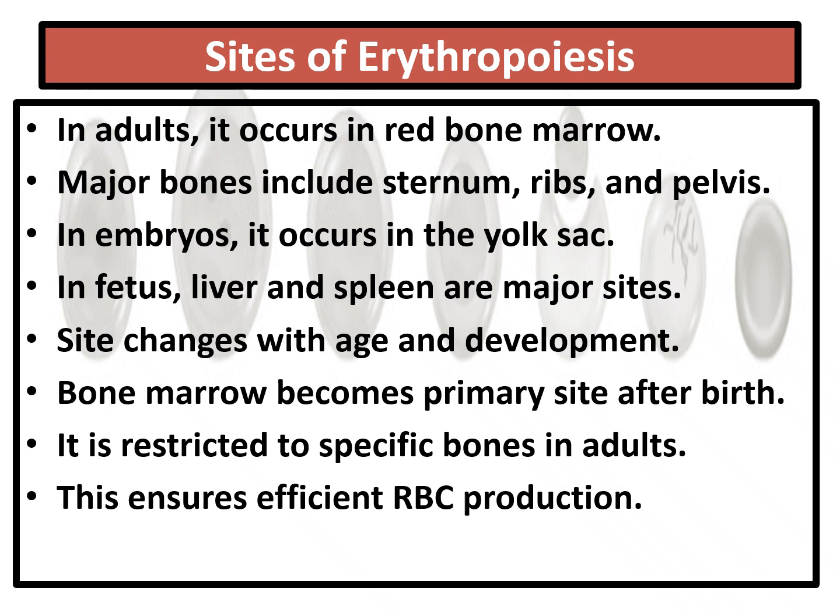With the passage of age, as we grow older, the sites also change. Bone marrow becomes the only primary site after birth. Once the baby is born, there is no liver, no spleen, no yolk sac involved. So here we see that only bone marrow will be the primary site after birth for erythropoiesis. It is restricted to specific bones in adults. Why? To ensure efficient RBC production.